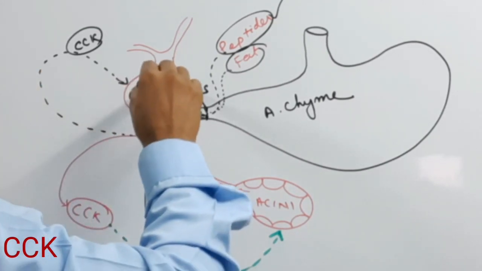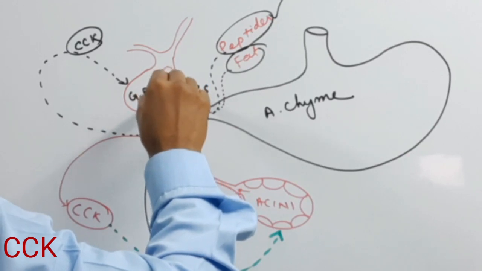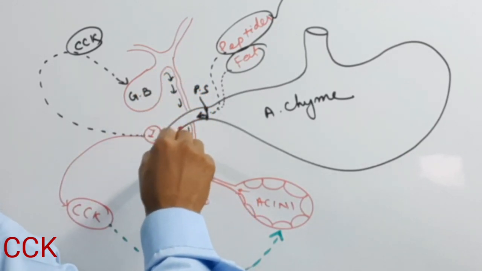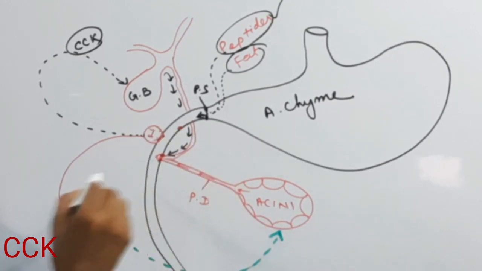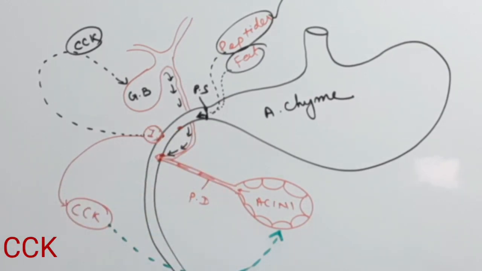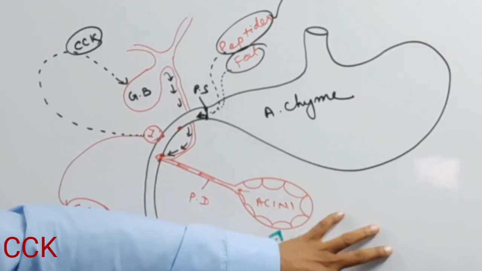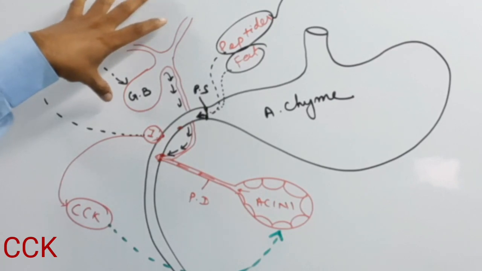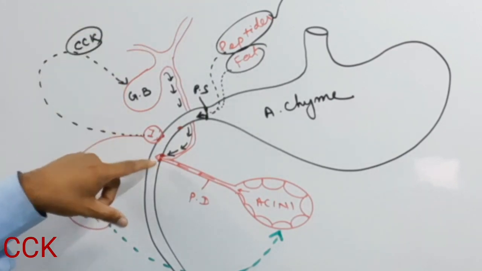So cholecystokinin also contracts the gallbladder, and the contraction of the gallbladder causes the release of more and more bile into the duodenum. As much pancreatic juice and as much bile is secreted into the duodenum, then